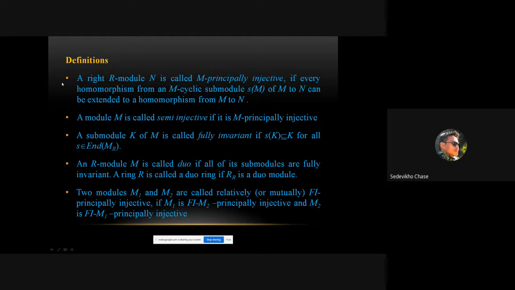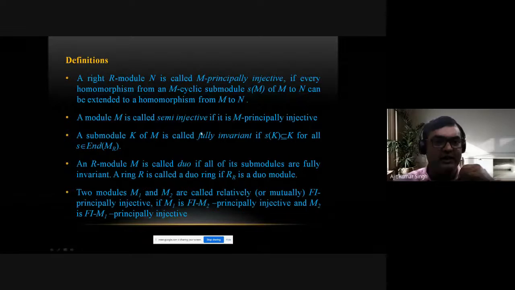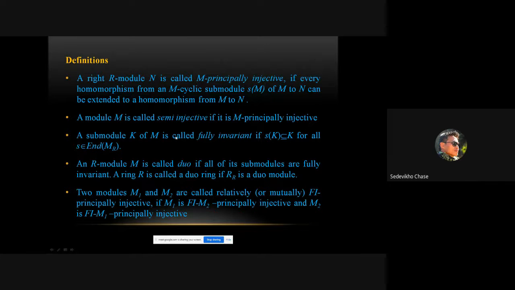A right R-module N is called M-principally injective if every homomorphism from an M-cyclic submodule SM of M to N can be extended to a homomorphism from M to N. So here S is for homomorphism. A module M is called semi-injective if it is M-principally injective.